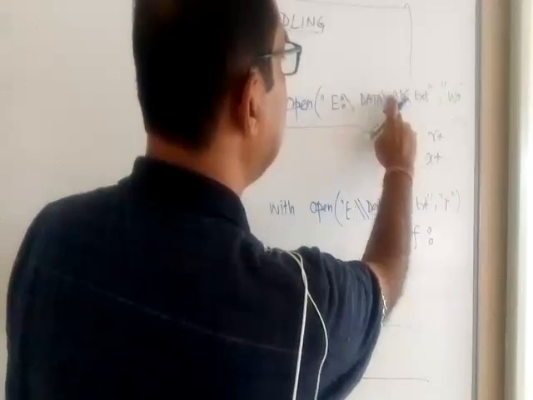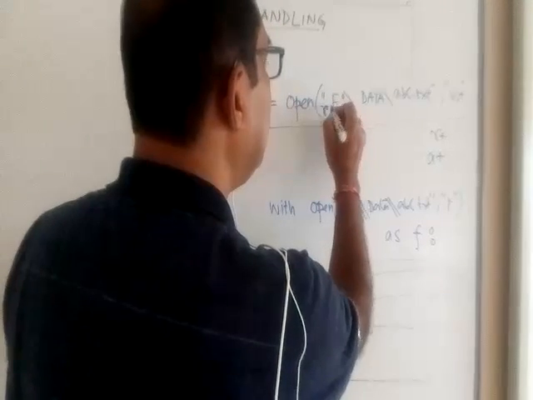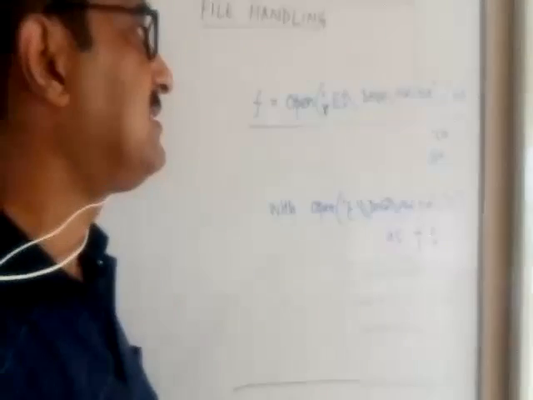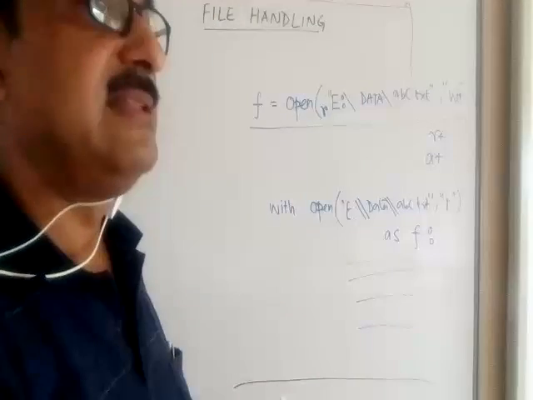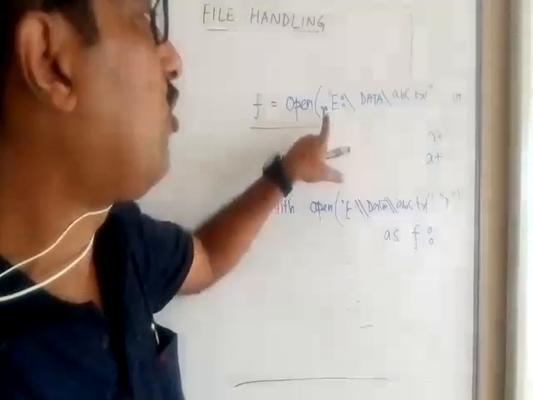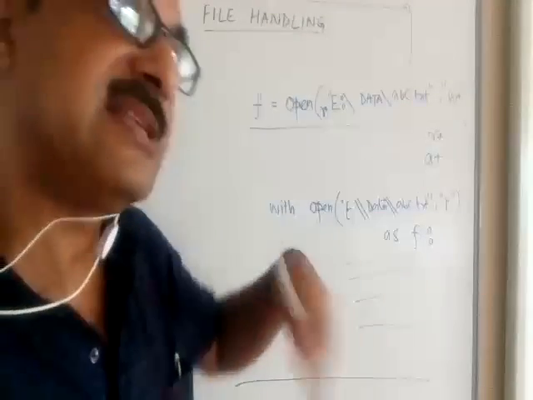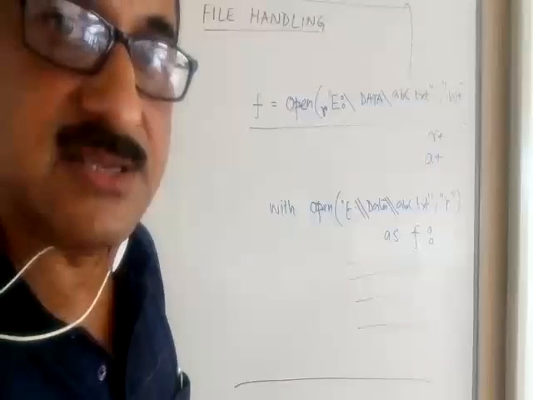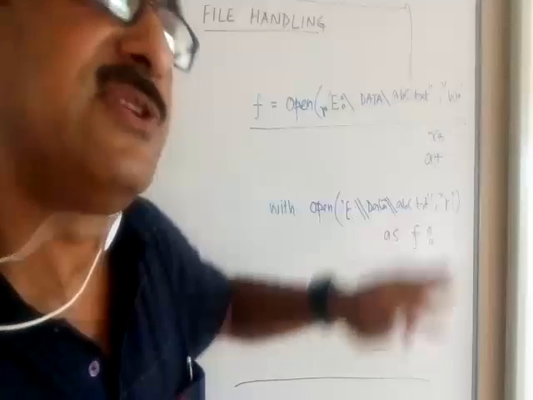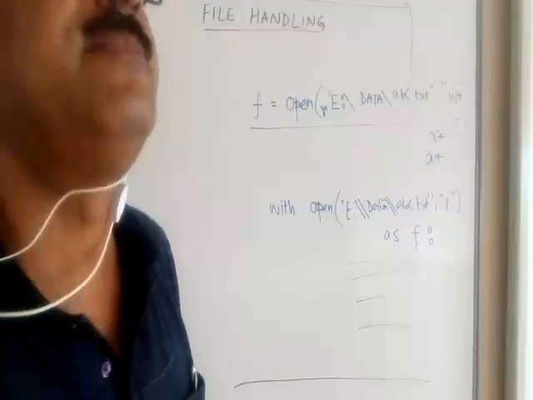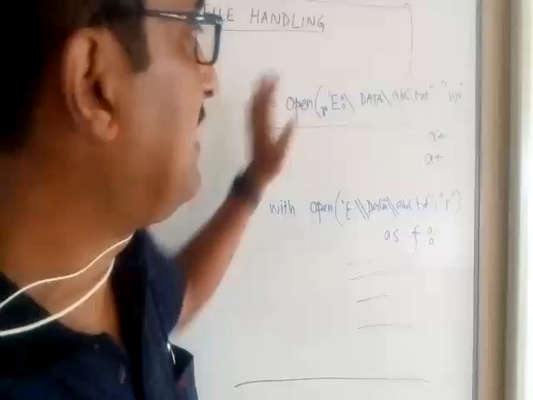Another small thing I forgot to tell you: instead of this double slash, there is another way to do it. You can write a single slash also, provided you write the letter R at the beginning, before the double quotes. That means this is to be treated as a raw string. A raw string means where the meaning of slash is just a slash. It is not an escape sequence. Wherever the slash is written, you treat it as a single slash, the separator between directories. It has nothing to do with the escape sequence.